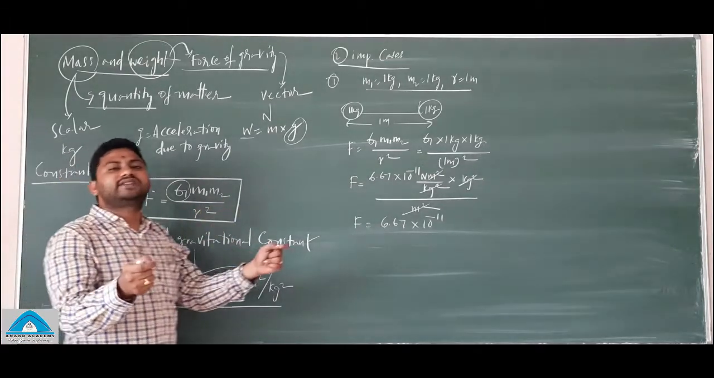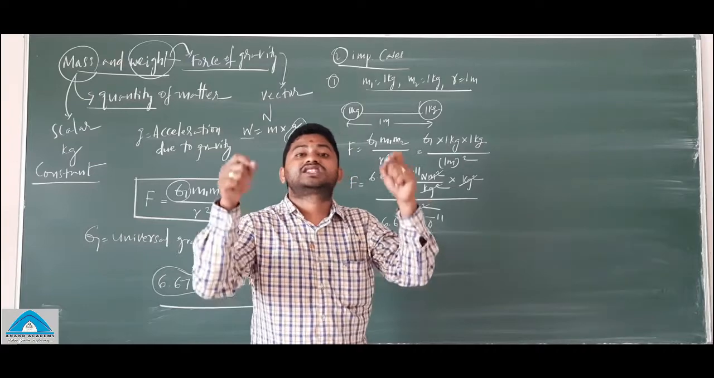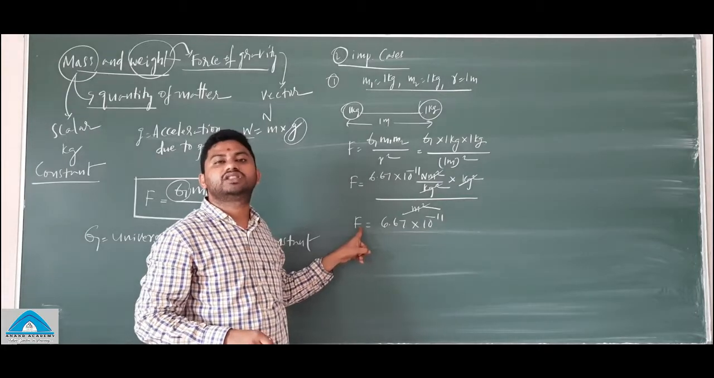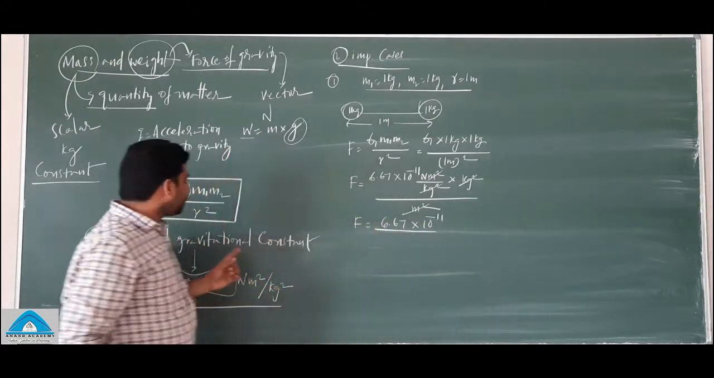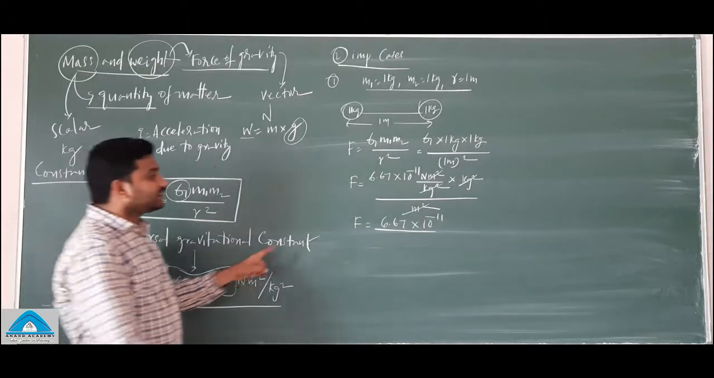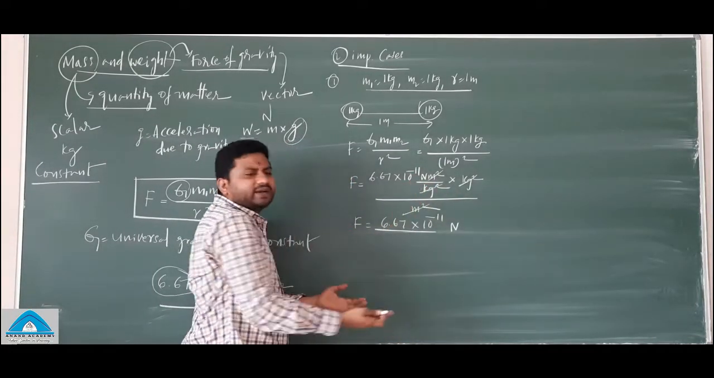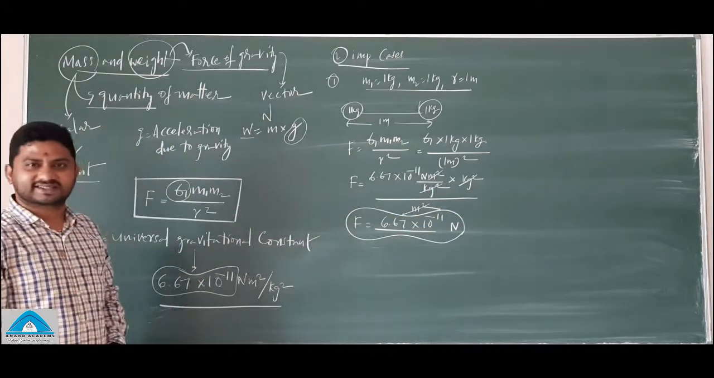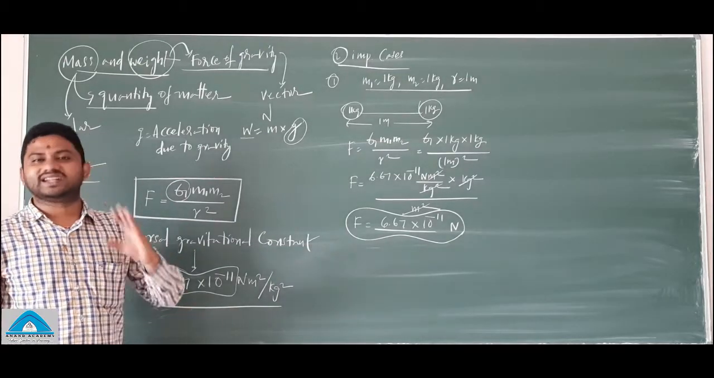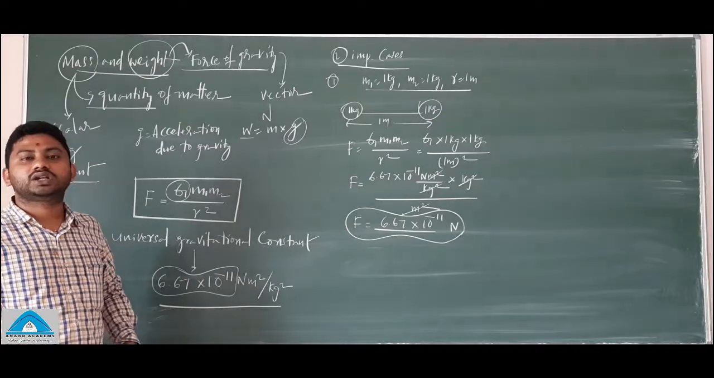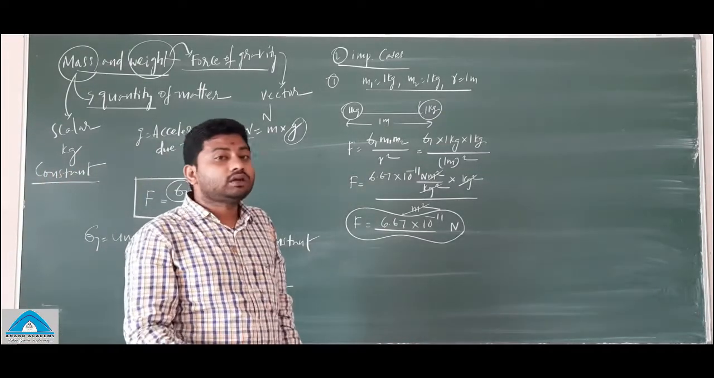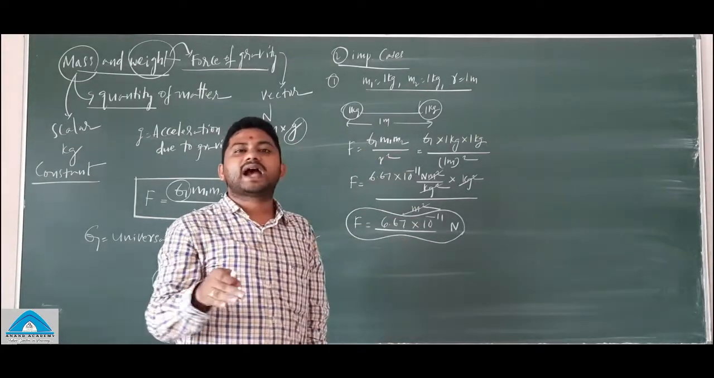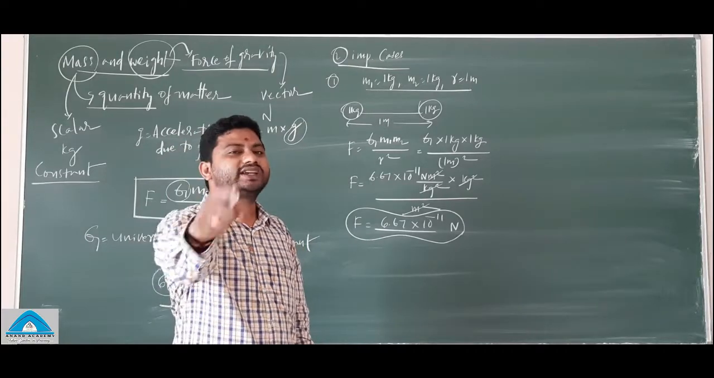When unit masses are separated by a unit distance, the gravitational force of attraction between them is equal to the magnitude of your capital G value, and only the newton remains as the unit. So this is the force of attraction between two unit masses separated by a unit distance. This is a very important question for competitive exams, and these kinds of questions will definitely be asked as very short answers in your board exams.